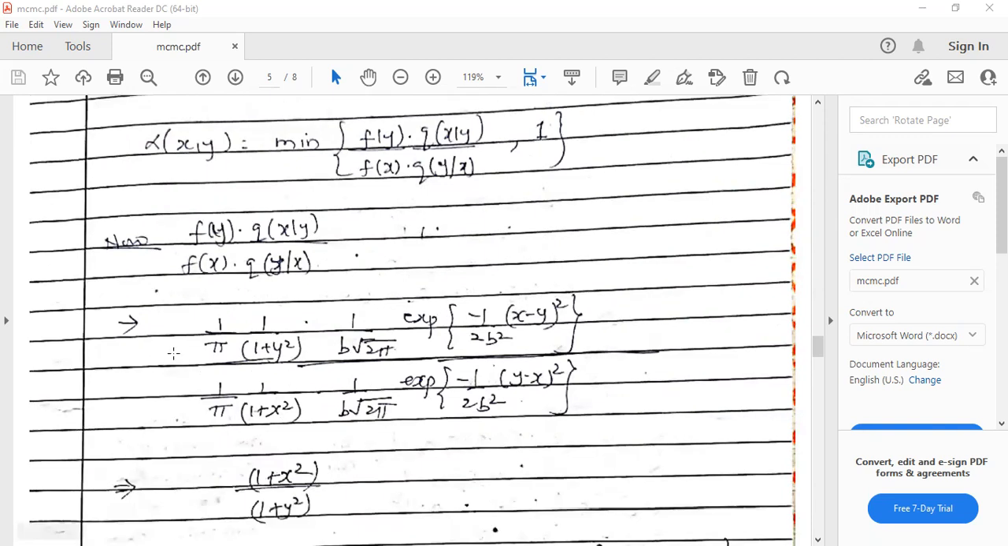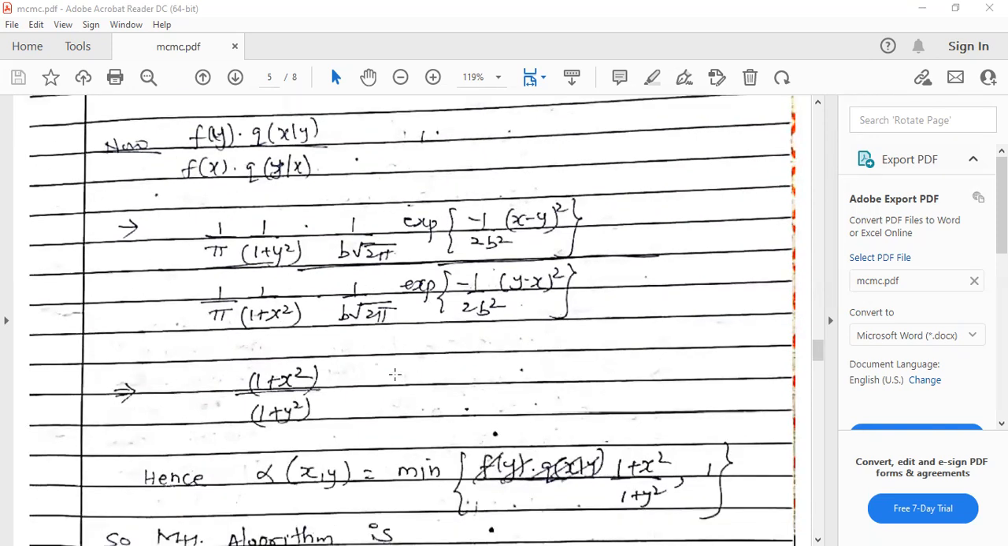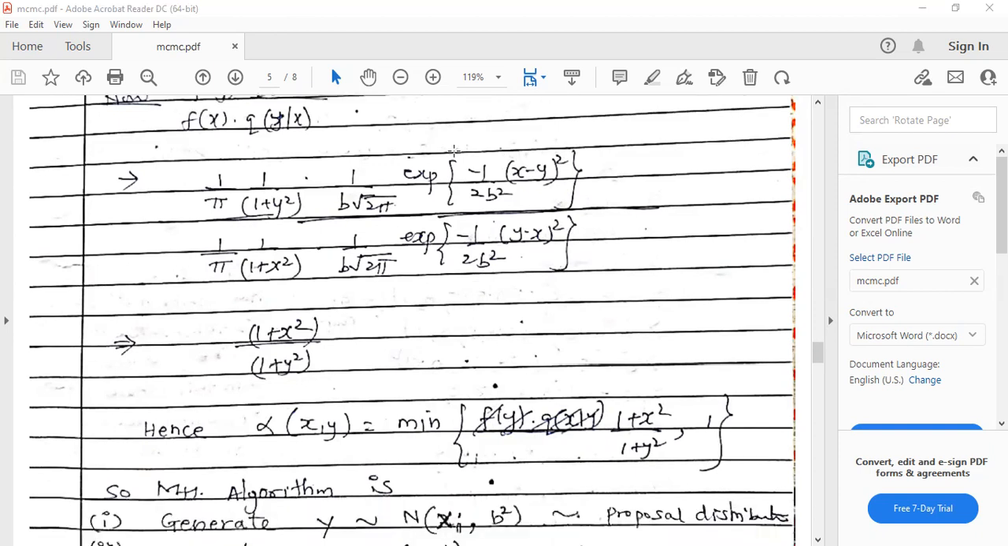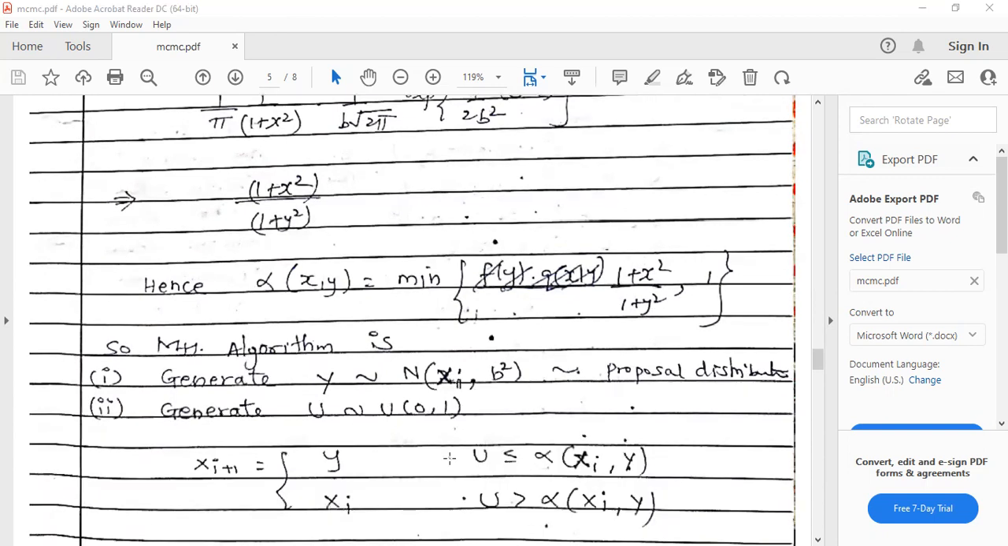So whatever term is getting cancelled, you cancel it, because this is going to be same, because x minus y or y minus x, it is in square, so it is going to be the same. So everything gets cancelled, we are left with this expression, right? So we got alpha x comma y is same as the minimum of (1 plus x square) divided by (1 plus y square), comma 1. Okay, so this will give you the alpha x comma y.